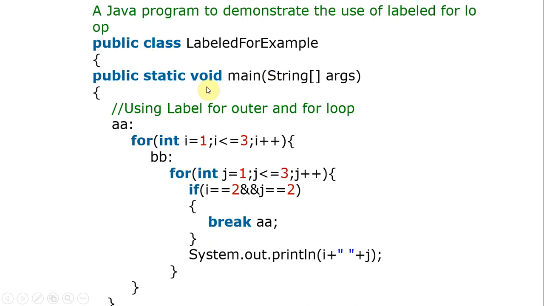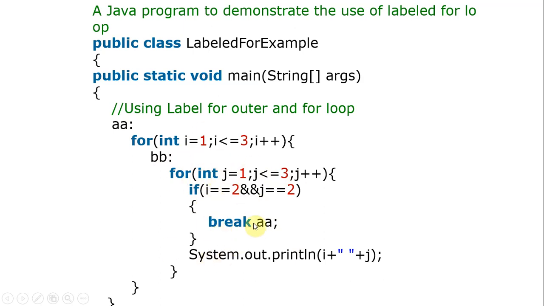So here, class main, label AA. For this for loop we are giving AA, for this for loop we are giving BB. After that, a nested for is happening, and in the nested loop we are presenting an if. Nested doesn't mean only an if within another if, or a for within another if. Don't think like that. One control statement within another control statement is possible, and that is nothing but nesting. So a for within another for is possible, and an if within another for is also possible. There we are specifying conditions.